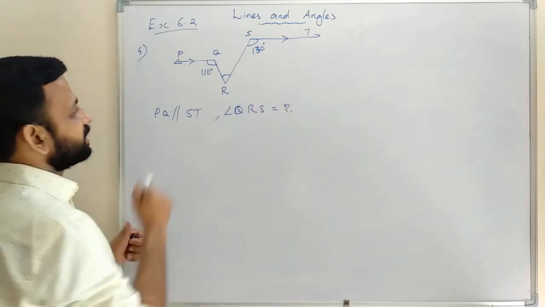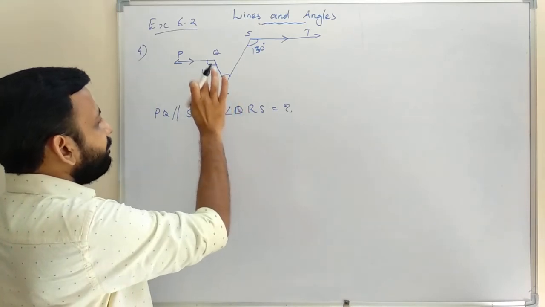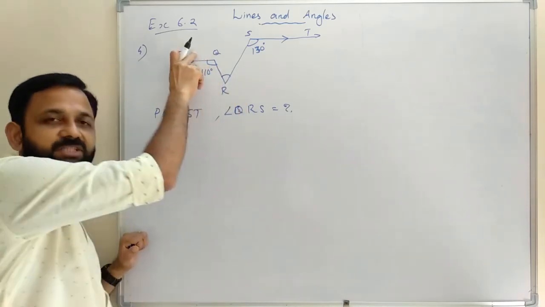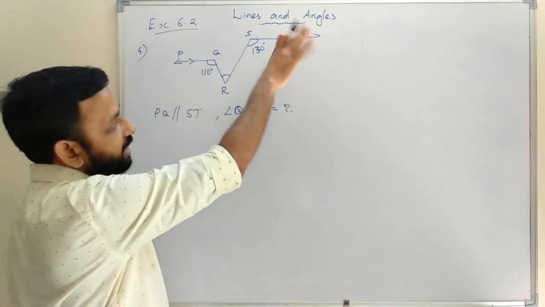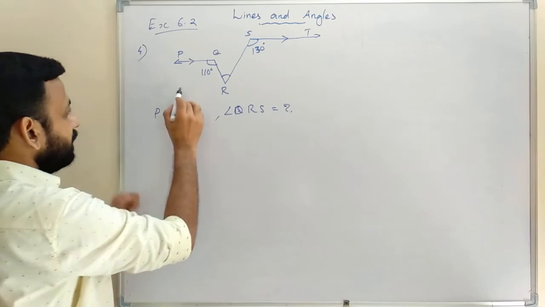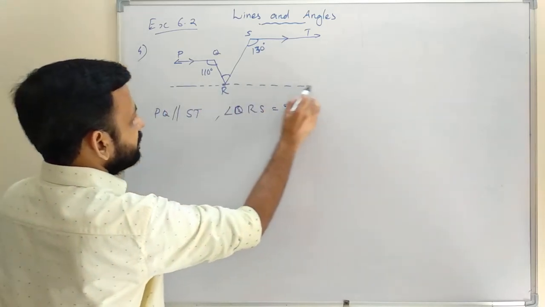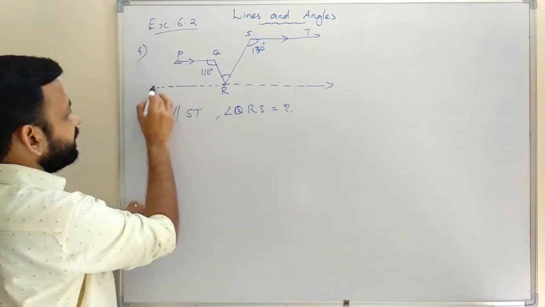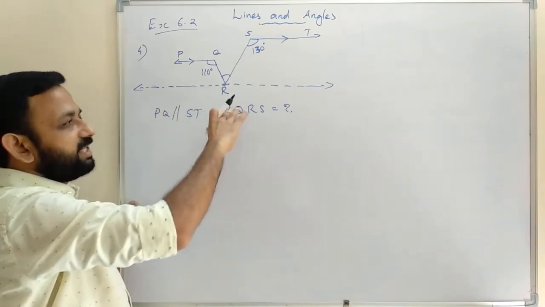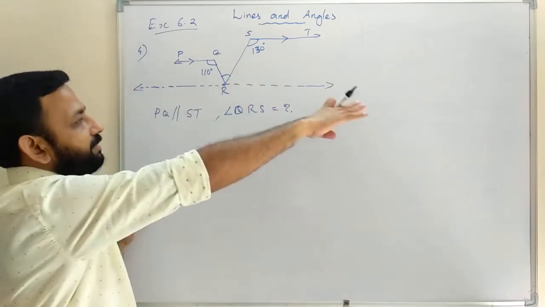So that is construction. Here we are going to draw a line passing through R parallel to PQ. If it is parallel to PQ, then it will be parallel to ST because PQ is parallel to ST. We can name it XY. When we do construction, that is additional drawing, it can be in dotted line.